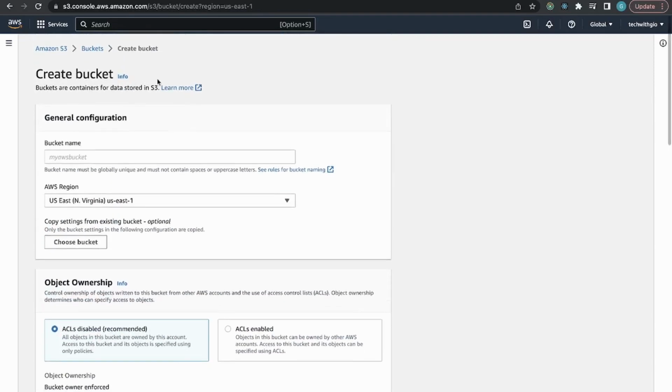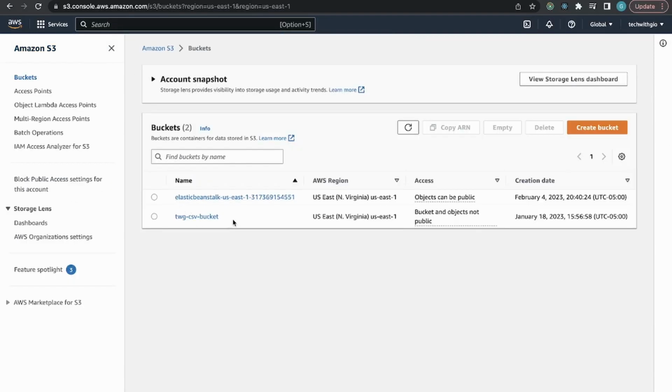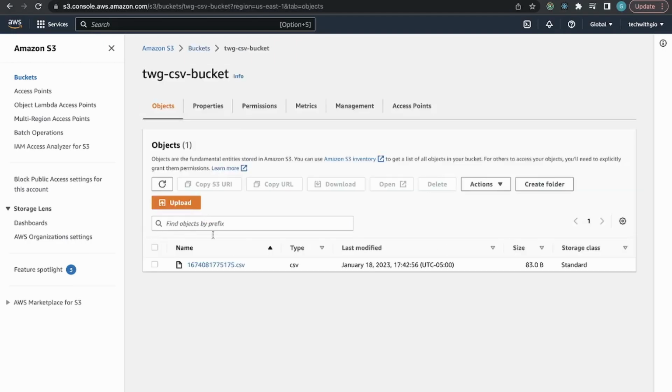I'm not going to create a bucket because I already have some, but I'm going to actually click into this bucket to show you guys some things that you can store. So there's this twg-csv bucket, and what this bucket is doing is just storing CSV files that I used a Lambda trigger on to process the CSV. So that's already one use case, and like I said, I have a video for that. You can check that out.